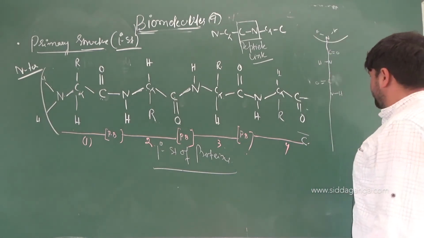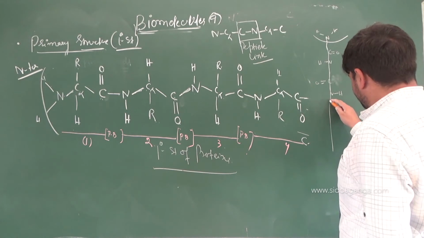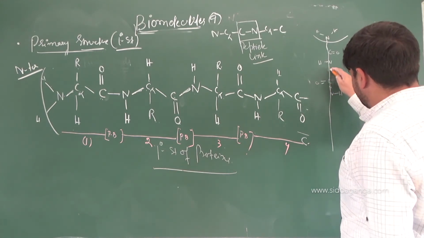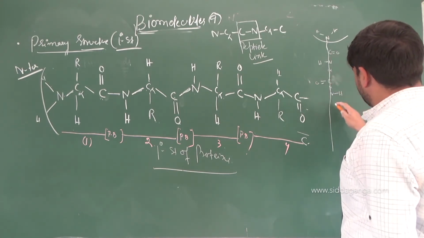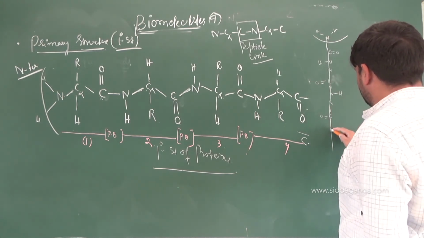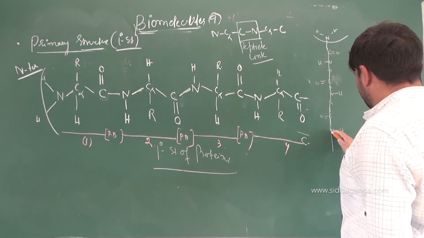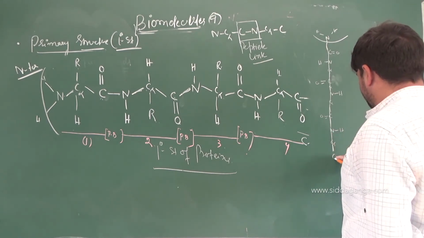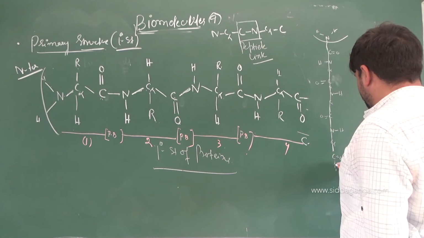Okay, it can continue from here. Then it is what here? C alpha. Here C alpha. Yes or no? So here again C alpha. Then C double bond O, NH. Then C alpha, C double bond O, OH.